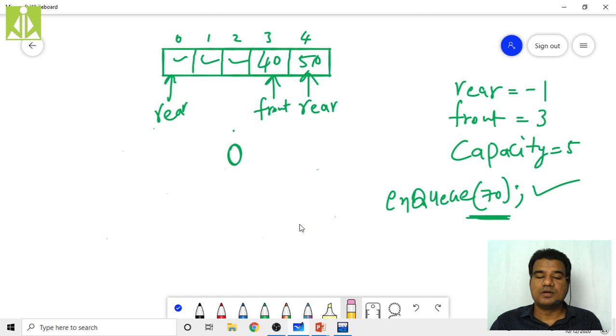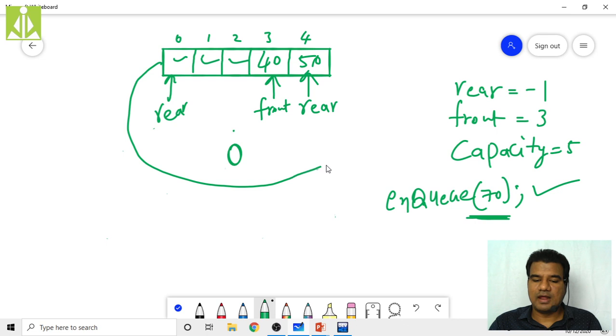So now, what we are doing means we are simply connecting this end of the queue back to the front of the queue. Like this we are doing. We are connecting the last end to the front. Whenever the rear is reaching the maximum capacity, and if you have empty locations in the front, we are shifting the rear from here to here, so that we can utilize these locations. Like this we do for all the locations, not only for the front locations.